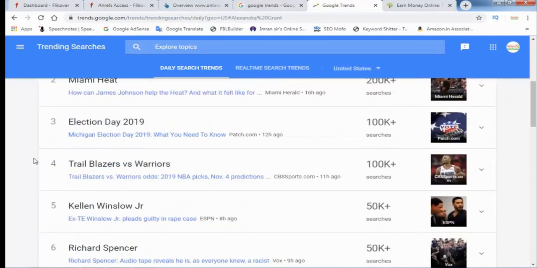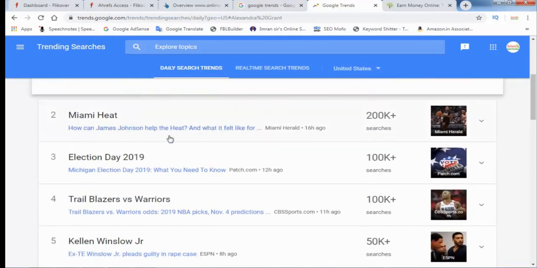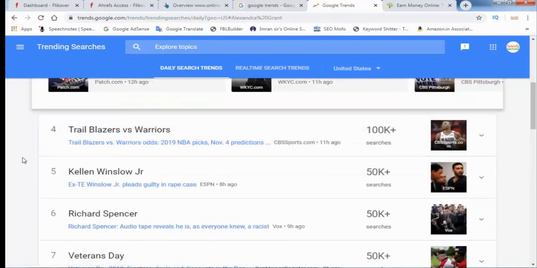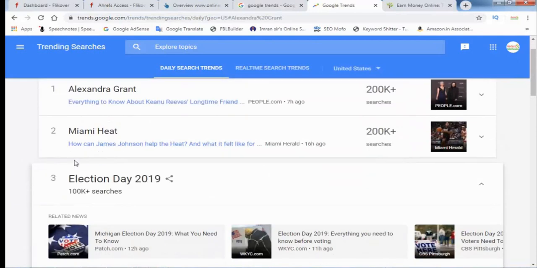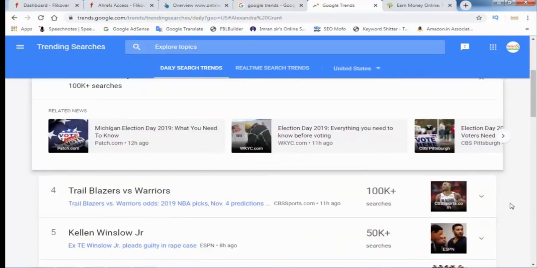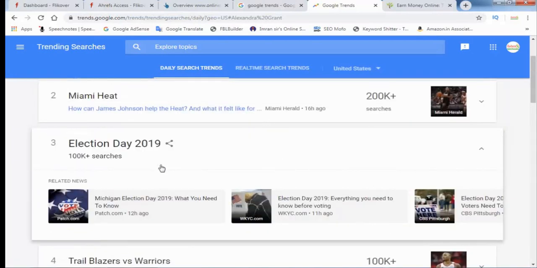Almost all the traffic is coming from Google for this keyword. Another keyword is Election 2019 Miami Jet, and these three articles are ranked for this keyword. So if your website is not ranked on Google, you can write an article on a trending topic.